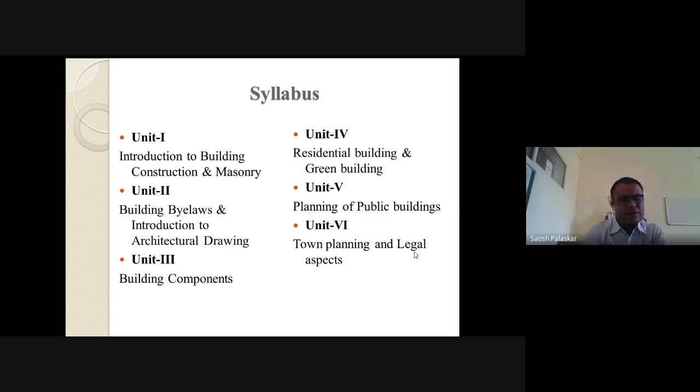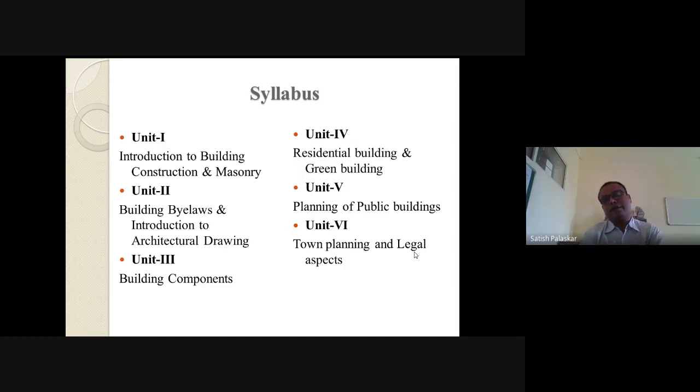There may be bungalows, independent row houses, then twin row houses or twin bungalows, flats, apartments. That is included in the residential building. How to draw their plan, their developed plan, their elevation, sectional elevation, that we are going to study over there.